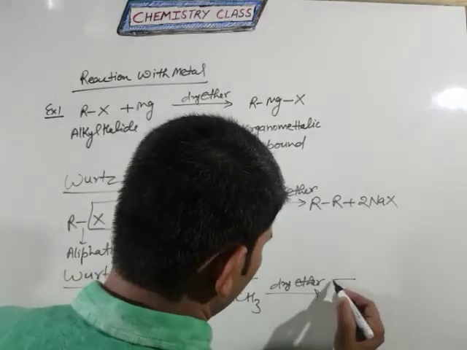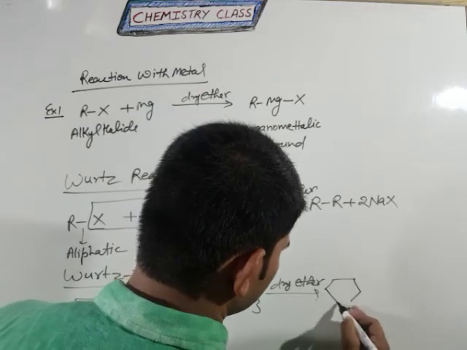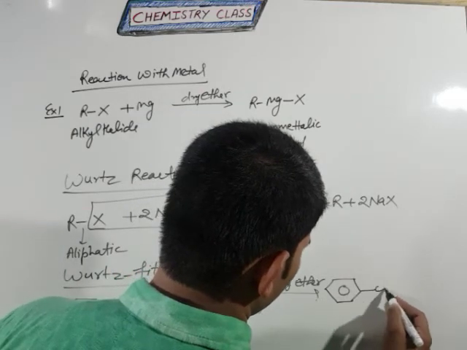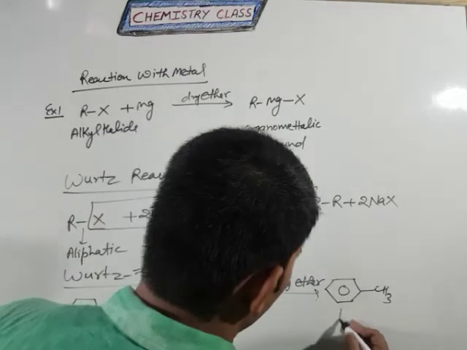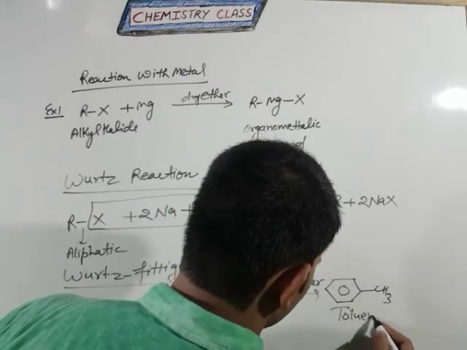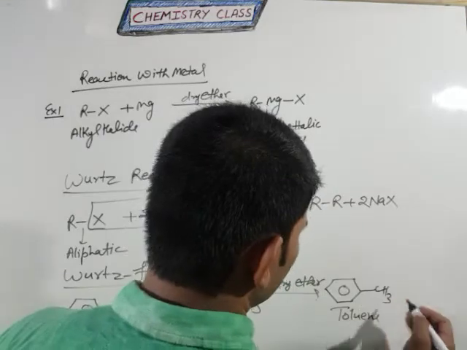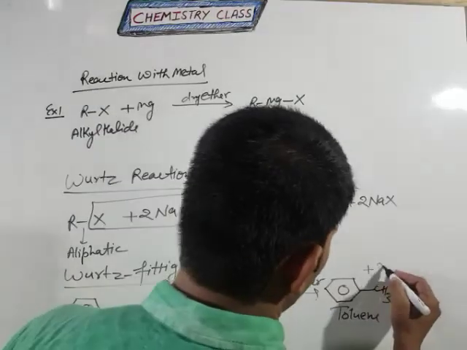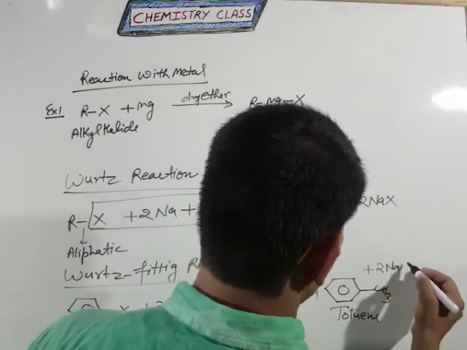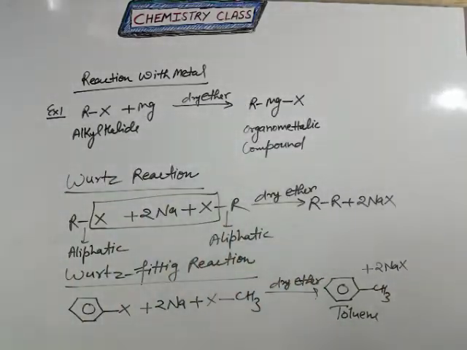So it will form benzene attached with CH3. The common name is toluene. So the question will ask which type of reaction is used for the formation of toluene. So the answer is Wurtz-Fittig reaction.